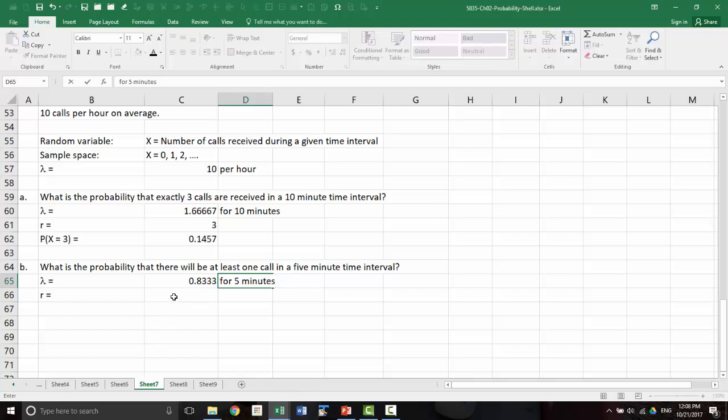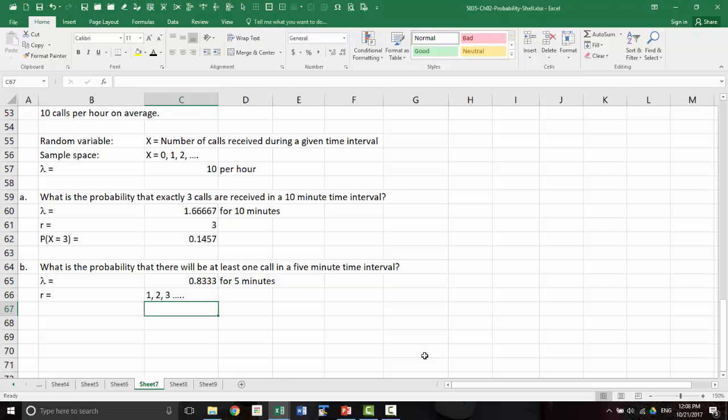Now we want at least one call. So at least one call means the probability that we want is for 1, 2, 3, and on and on. And we cannot compute all of these individual probabilities because there are infinity of them. So we have to do the complement of this.